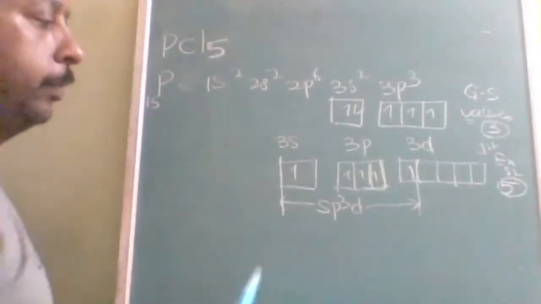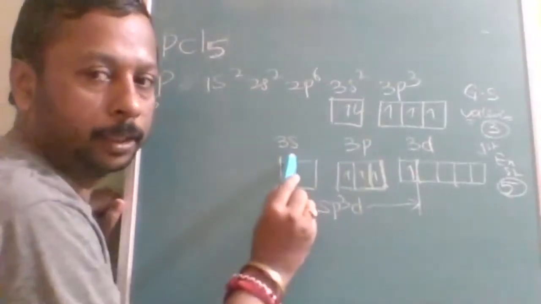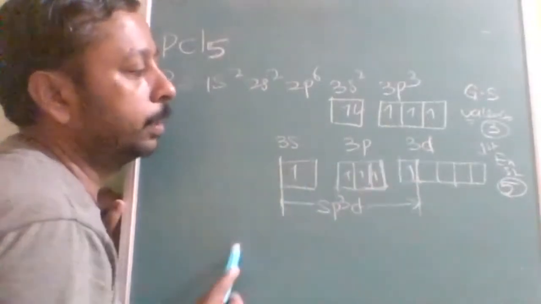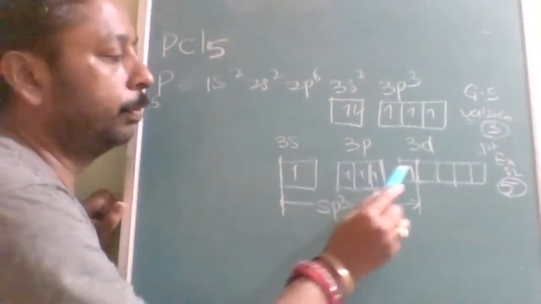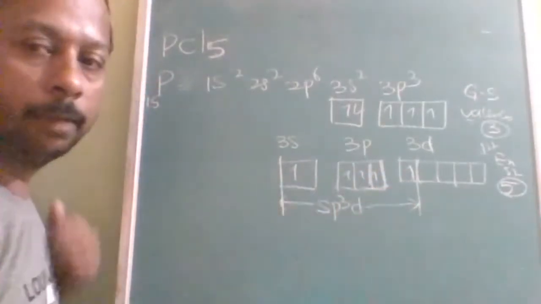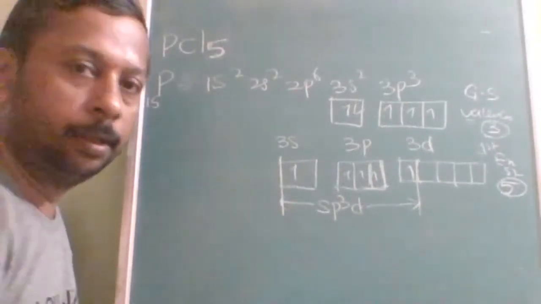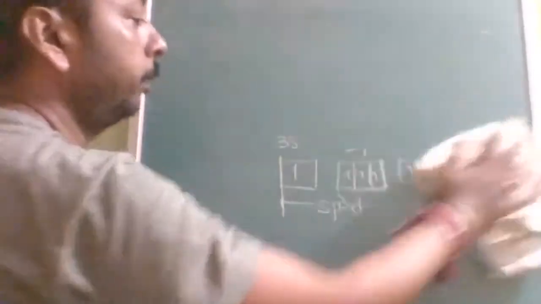In PCl5, what are we going to have? A 3s electron is promoted from 3s to 3p and 3d. All these energy levels are nearly the same, therefore they will have nearly the same energy. Five orbitals are combining, therefore five sp3d hybrid orbitals will be formed. So I will be drawing the structure with the five hybrid orbitals. The shape will be triangular planar, but there is a problem with the triangular planar shape. What is that problem? That also I will explain.